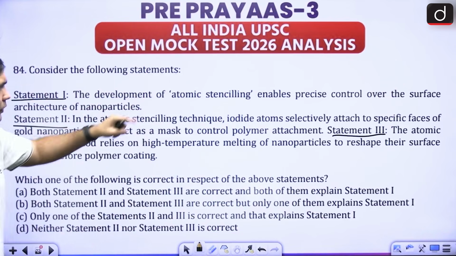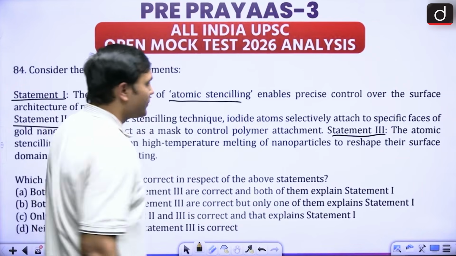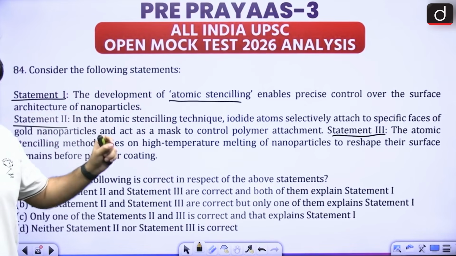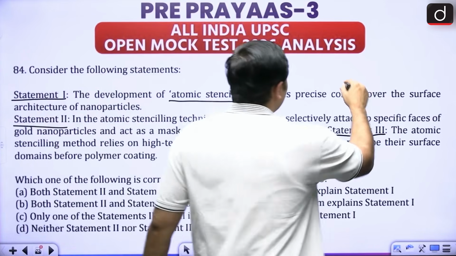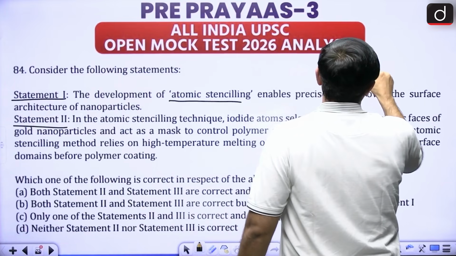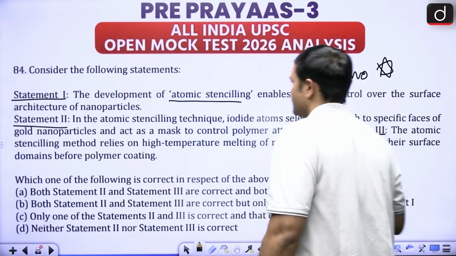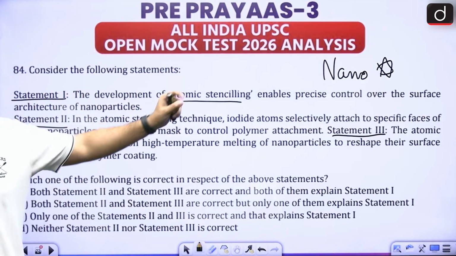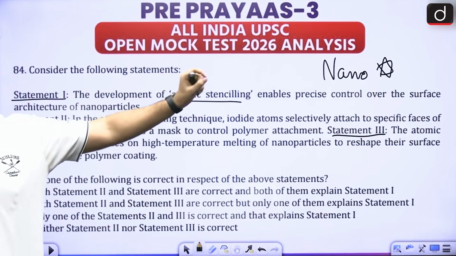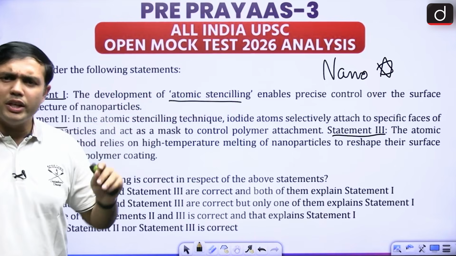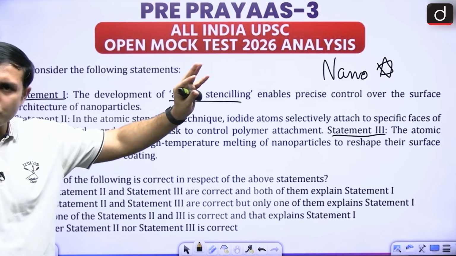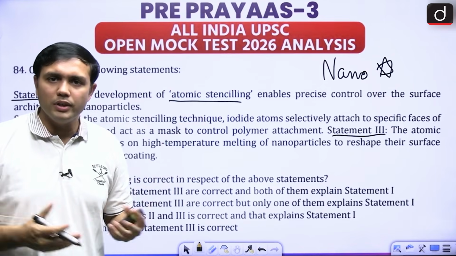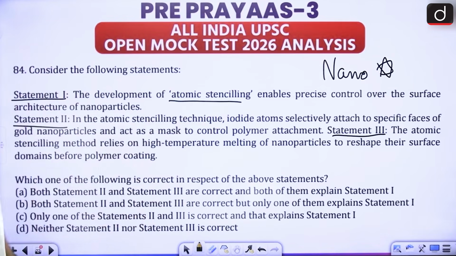Here, the development of atomic stenciling enables precise control over the surface architecture of nanoparticles. Nanotech is very important, right? These kinds of new technologies are very important in our regard. So direct questions are coming from these particular sections. Generally not very tough questions, but they can ask you something that is very much in the news or was very important in the last 1.5 years, right?